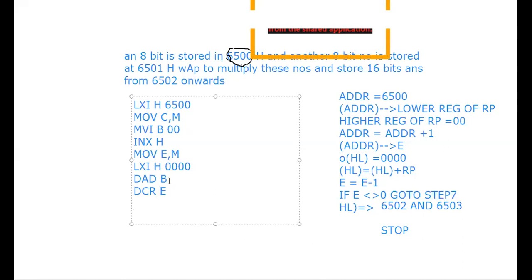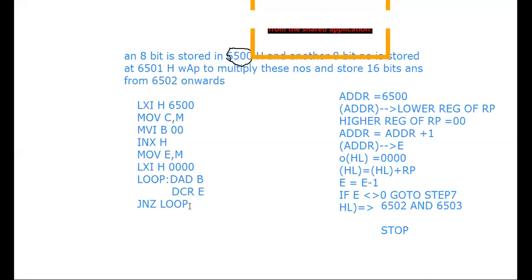And if it is not 0, that means I am checking the zero flag. So if the zero flag is not set, it should go to the instruction which has been labeled as loop. Okay. So step number 7 is nothing but your DAD B instruction. So that's why I have given the label to that particular instruction.